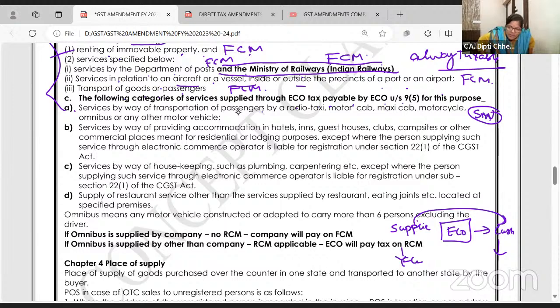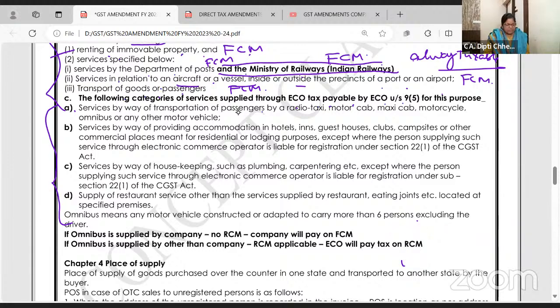Yeah, the restaurant. Say I am calling for 2 plates of idli from Minerva. So Minerva should charge. But if I am calling it through Swiggy, Zomato, it is their duty to pay the GST on RCM basis. So earlier only there was one service. Now all these services are covered under e-commerce operator, wherein e-commerce operator will pay the GST. ओके चलो साथ में करते हैं कौन कौन है इनसे